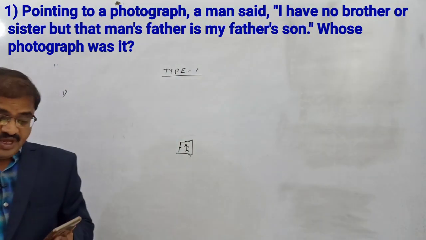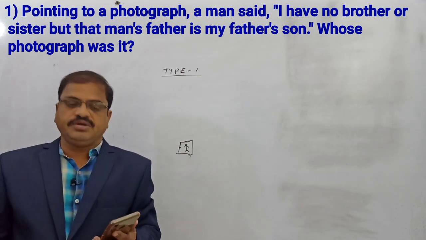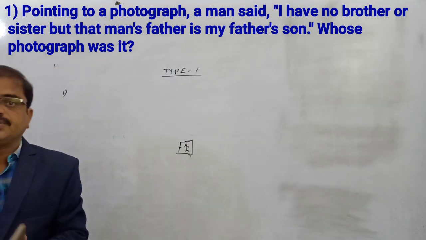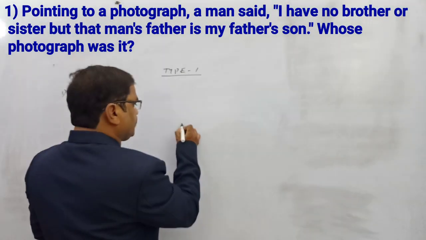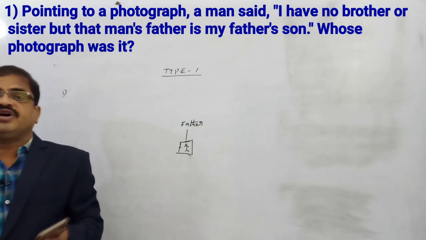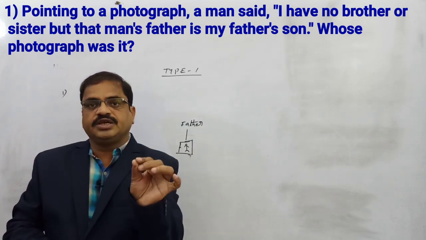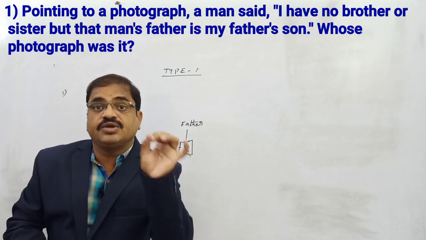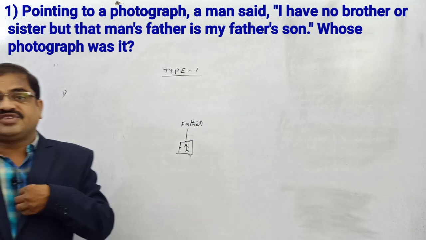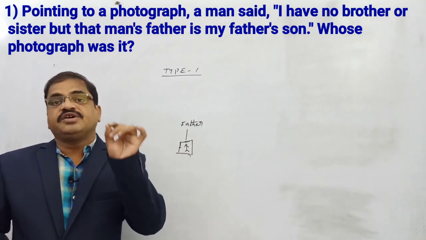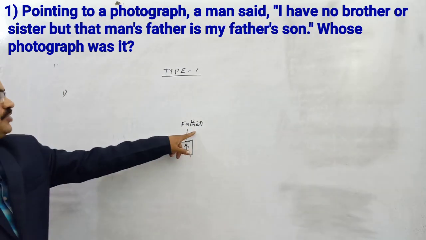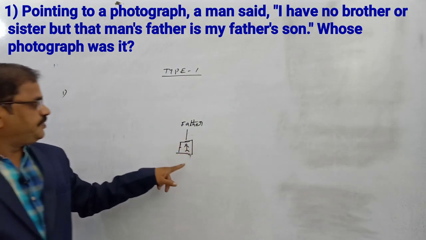He said, I have no brother or sister. So I don't have any brother or sister. That man's father means whose father? The photograph man's father. The photograph man's father is my father's son. Wherever the person says my, there only we have to catch the relation. There only is the logic. First of all, wherever he says my, we have to wait for that. So here the person is introducing the photograph person.